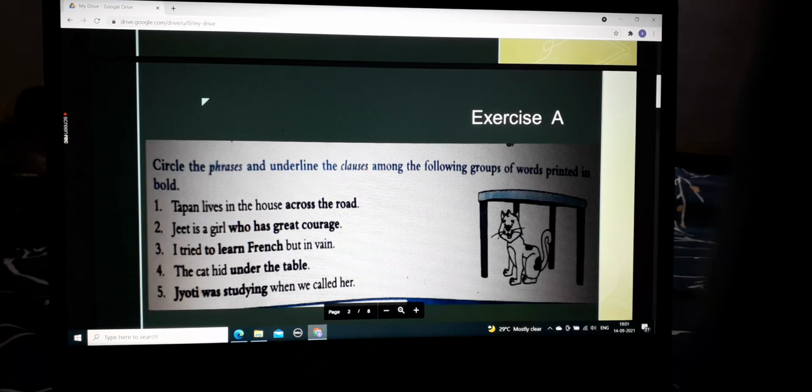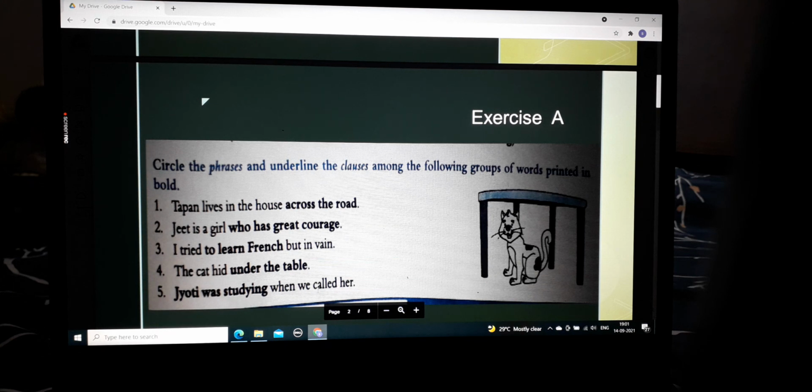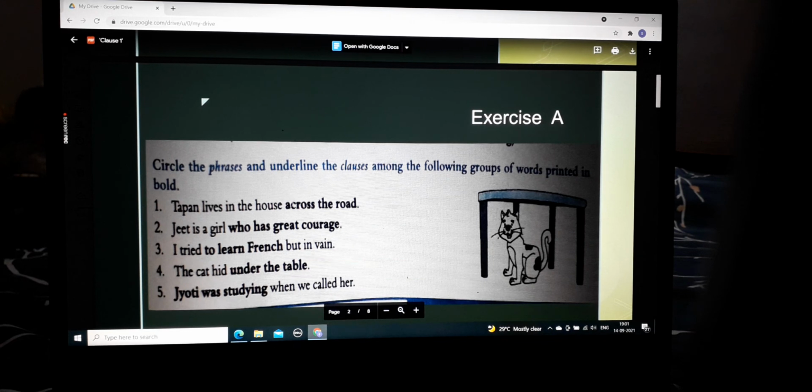Now let us discuss exercise A, which you will be doing in your copy. Write the phrase and underline the clause among the following groups of words printed in bold. Tapan lives in the house across the road. So across the road is a phrase.